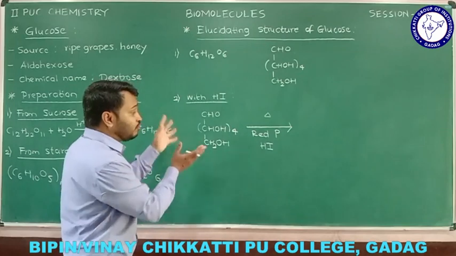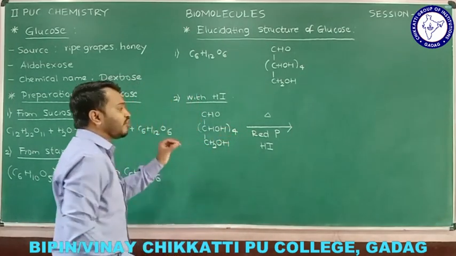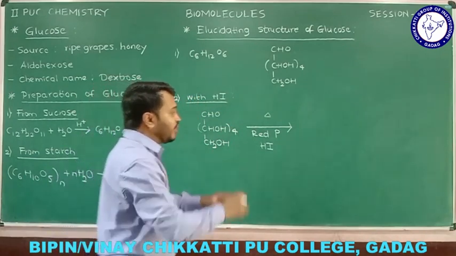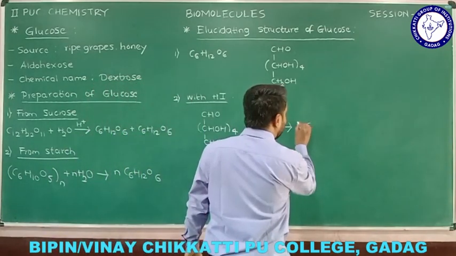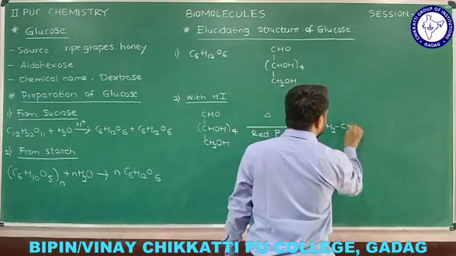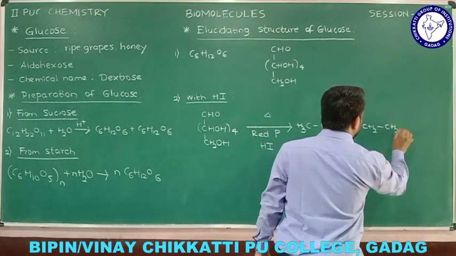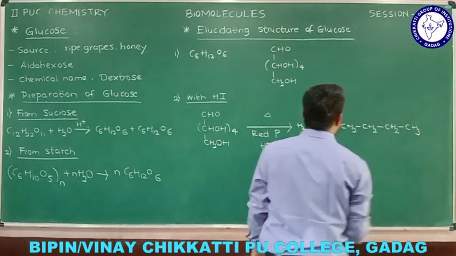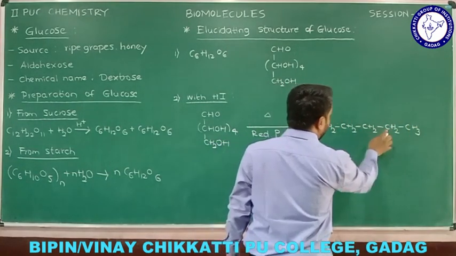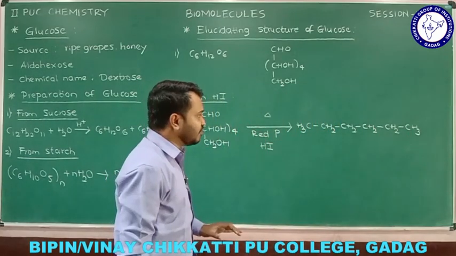And if you take the glucose and if you perform this condition, if you heat the glucose in presence of red phosphorus and HI, we are going to get one product, and let me write that: CH3, CH2, CH2, CH2, CH2, and one more is CH3. 1, 2, 3, 4, 5, 6. So how many carbons we have? 6 carbons we have.